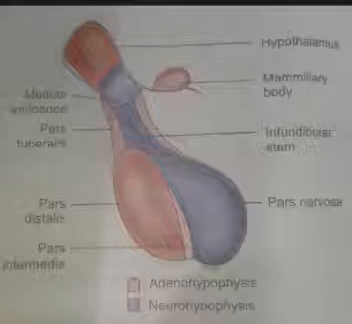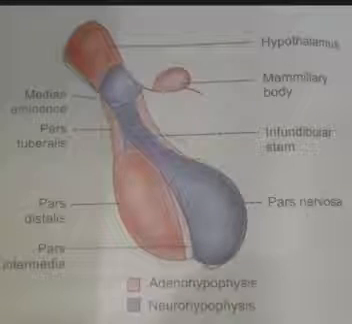The third portion is the pars intermedia. You can see these two portions are in close contact with each other, but there is a gap between these two lobes. That gap structure is called the pars intermedia. It is an avascular structure, a small structure present in the adenohypophysis, that is the anterior lobe of the pituitary gland.